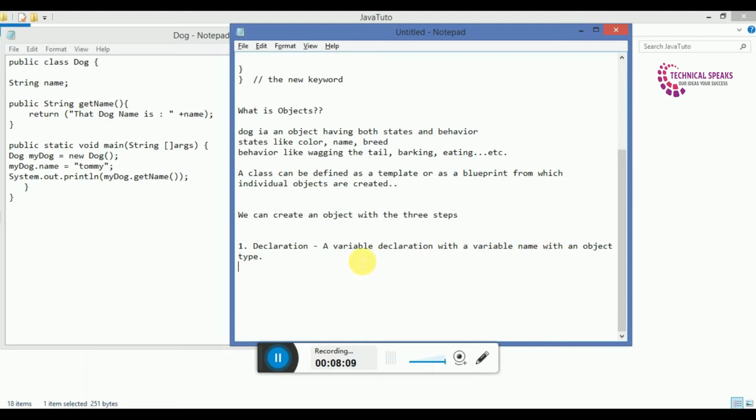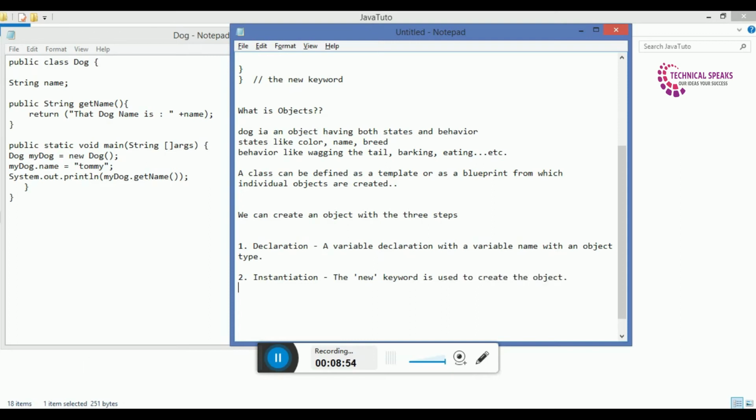Okay, and the second one is instantiation. The new keyword which I told you about earlier, here you can see the new keyword. The new keyword here is used to create the object.